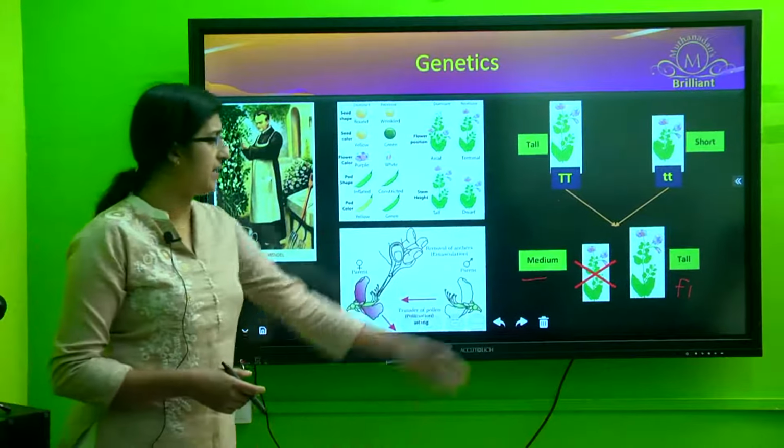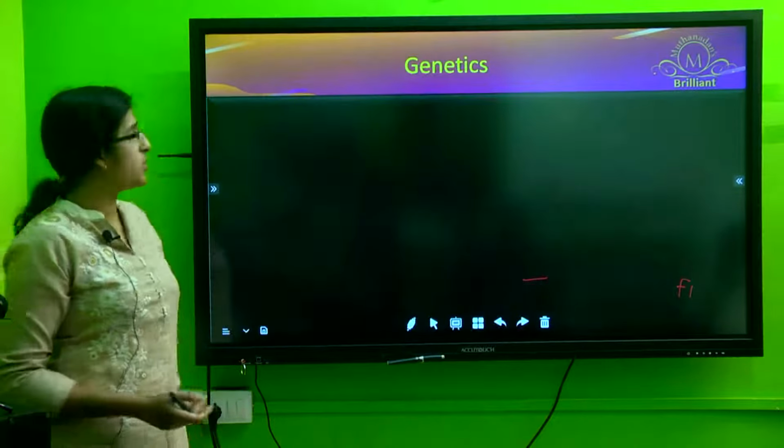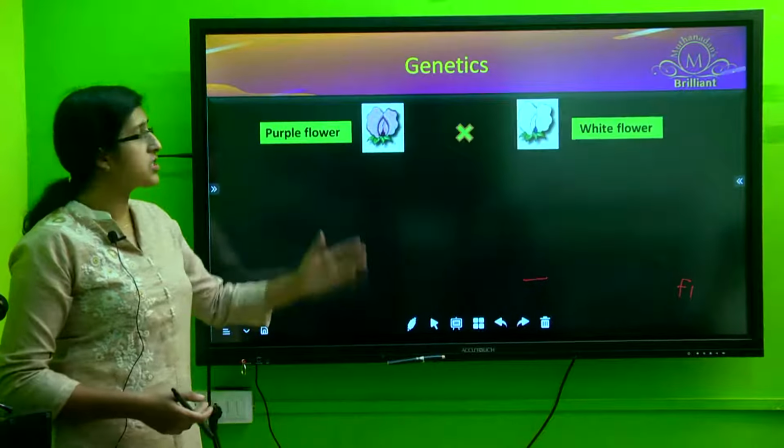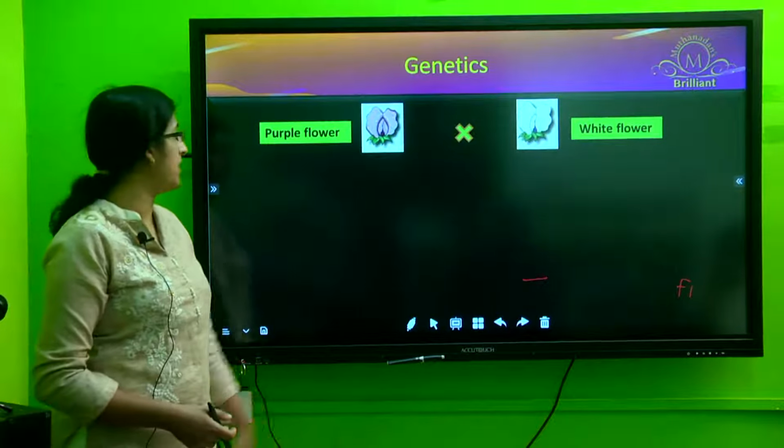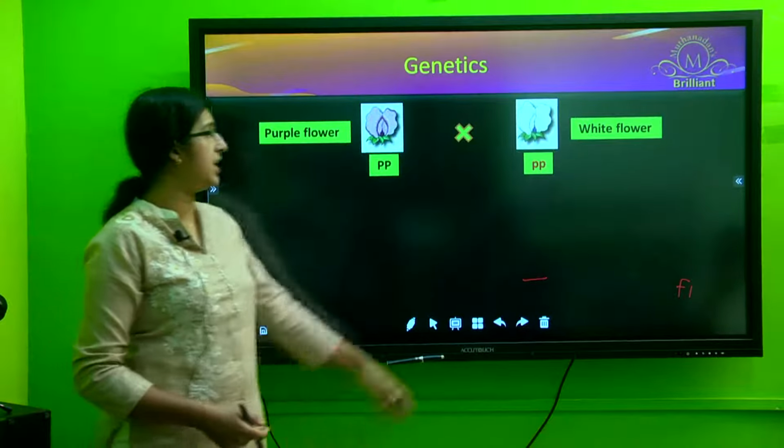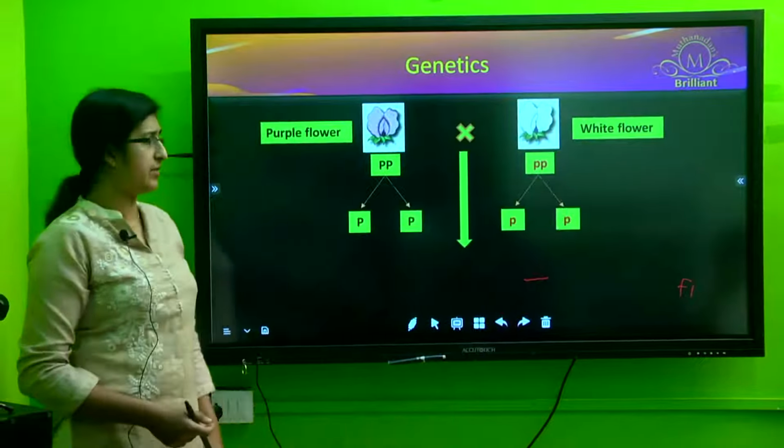Now, to go for another experiment which was done by Mendel, he crossed 2 different varieties of pea plant, one having the purple flower and the other one with the white flower.